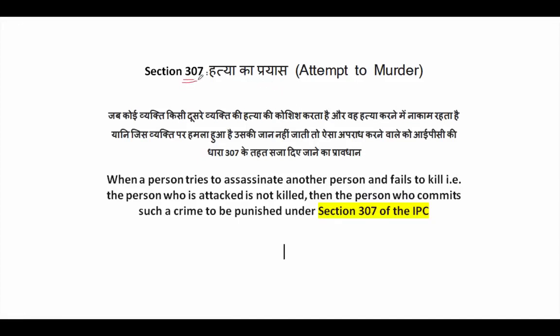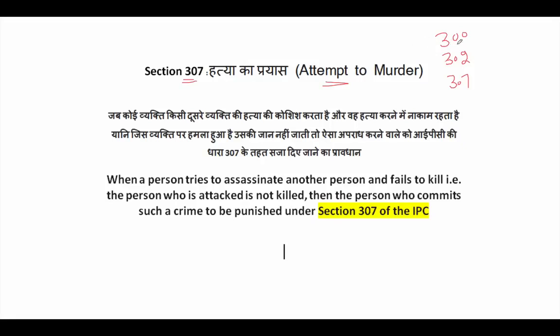First is section 307. It is attempt to murder. Now attempt to murder means when you try to kill someone but you fail to do so. So then the person will be tried under section 307. Now it is important in the exams that you should know the difference between all the various different cases. For example, we have a section 300 and then we have a section 302 and then we have a section 307. Also don't confuse section with article. These are all sections, these are not articles, right?